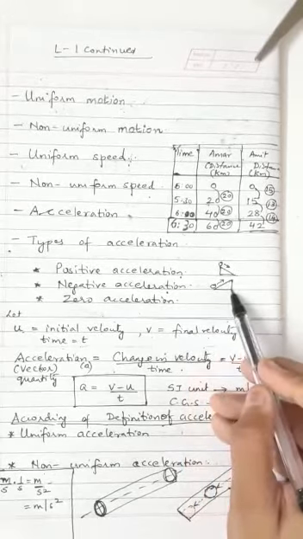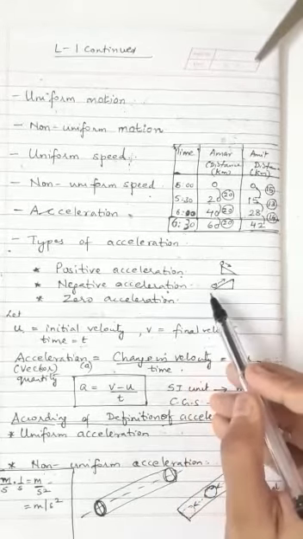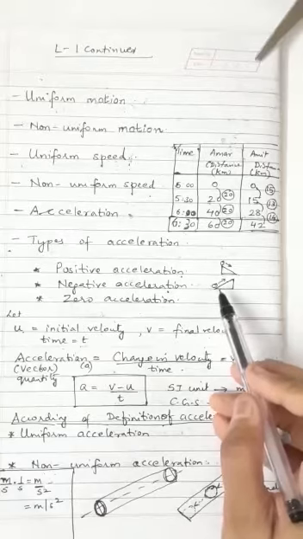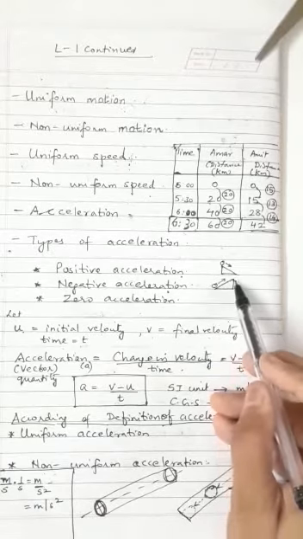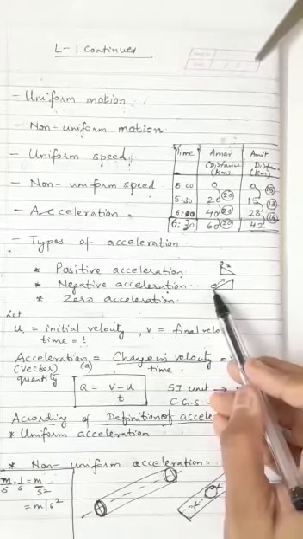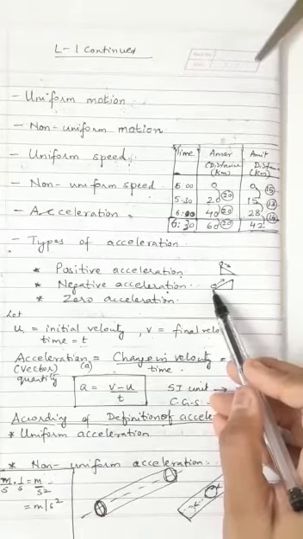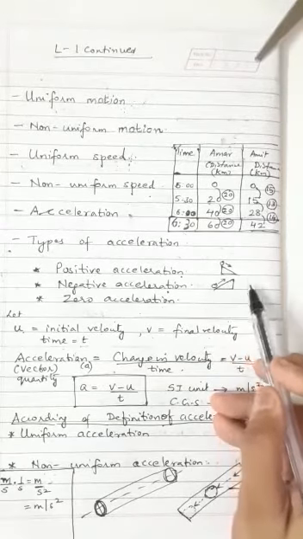You can see the inclined plane here. So the example for negative acceleration is a ball moving up the inclined plane.